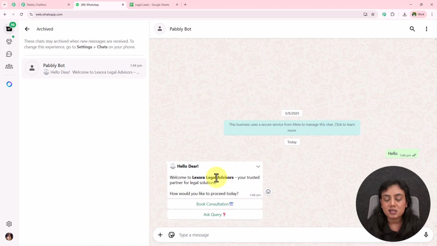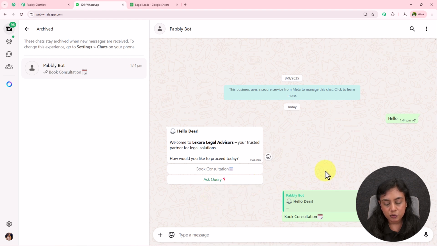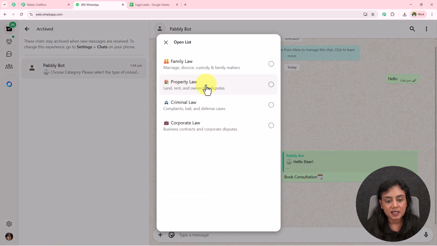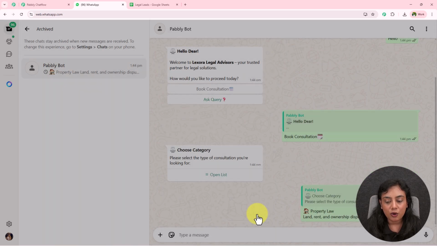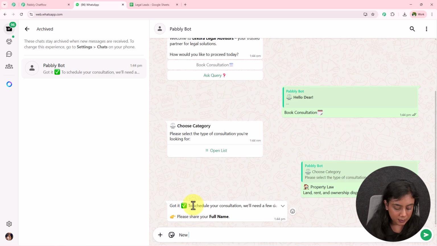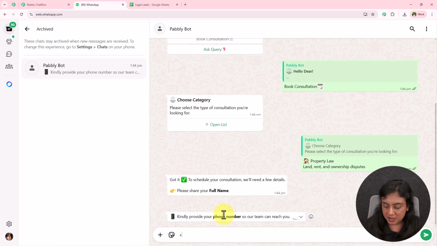I want to book a consultation, so I'm going to select this option right over here. As I've done that, it is asking for me to choose the category for the consultation. So I'm going to open the list and select the category, let's suppose as property law, and send it. Okay. As soon as I've done that, it is asking for my name. For the name, let's suppose I'm going to write it as new account. Okay. After sending the name, it is asking for my phone number, for which I'm going to enter a dummy mobile number and send it.